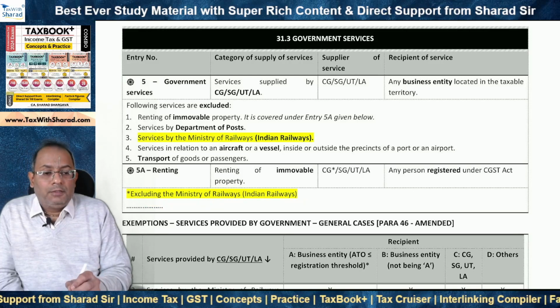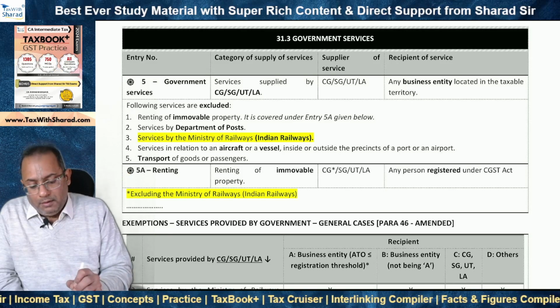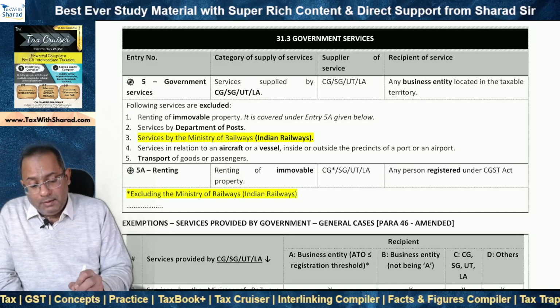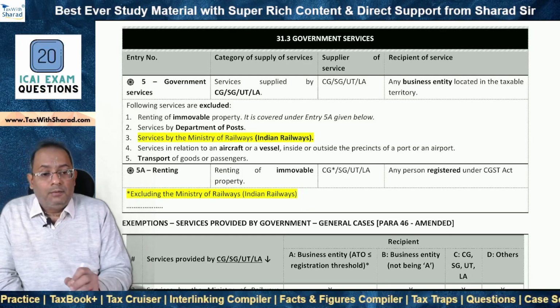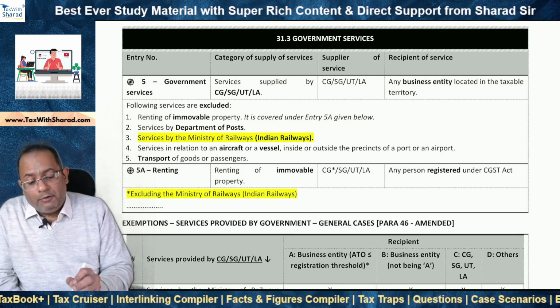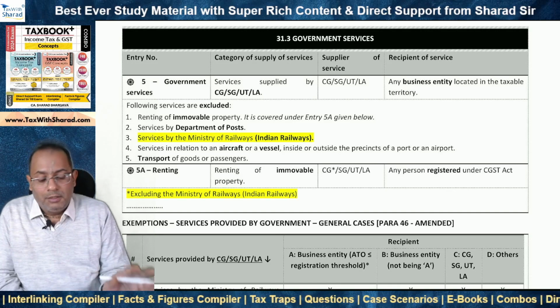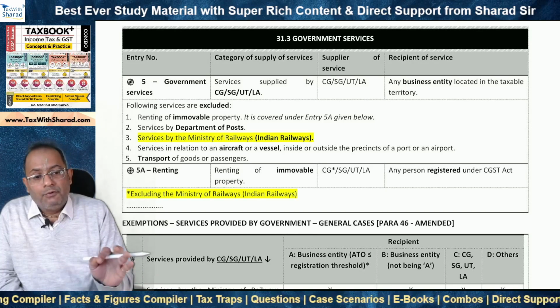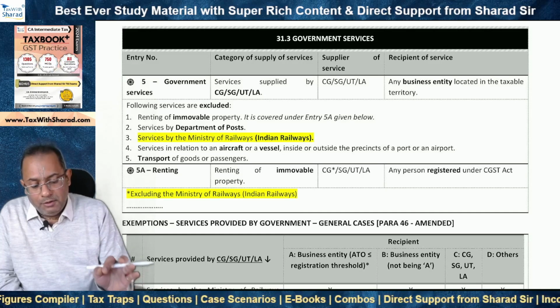So the Ministry of Railways or the Indian Railways is out of entry 5A. What this means is that forward charge will apply. Reverse charge will not apply. So in effect, the supply of all the services by the Ministry of Railways or Indian Railways is now not subject to reverse charge mechanism. It is subject to forward charge mechanism. Railways will be paying GST.